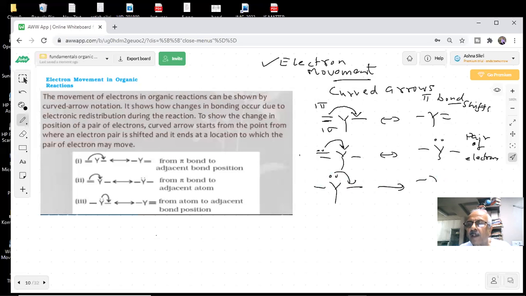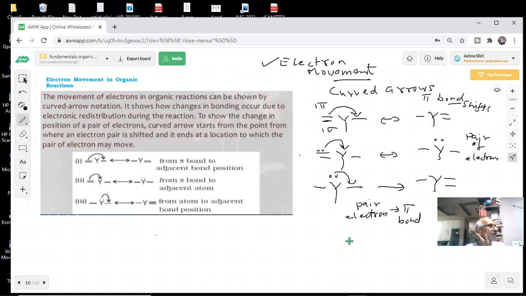So what do you get then? This will become a pi bond. This will become a pi bond. So from the atom, a pair of electrons is becoming a pi bond.